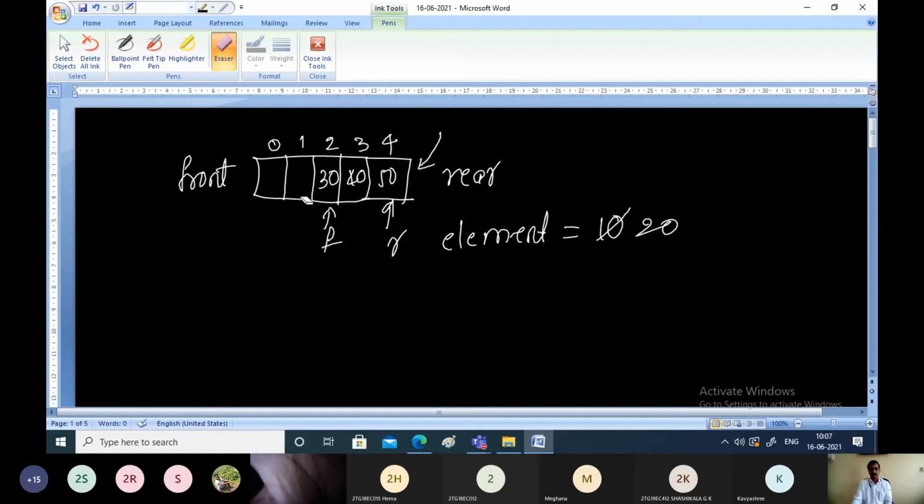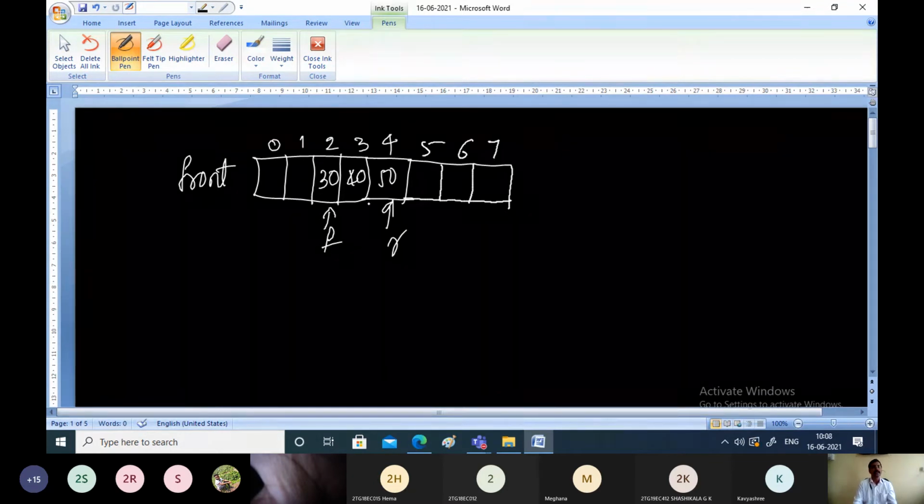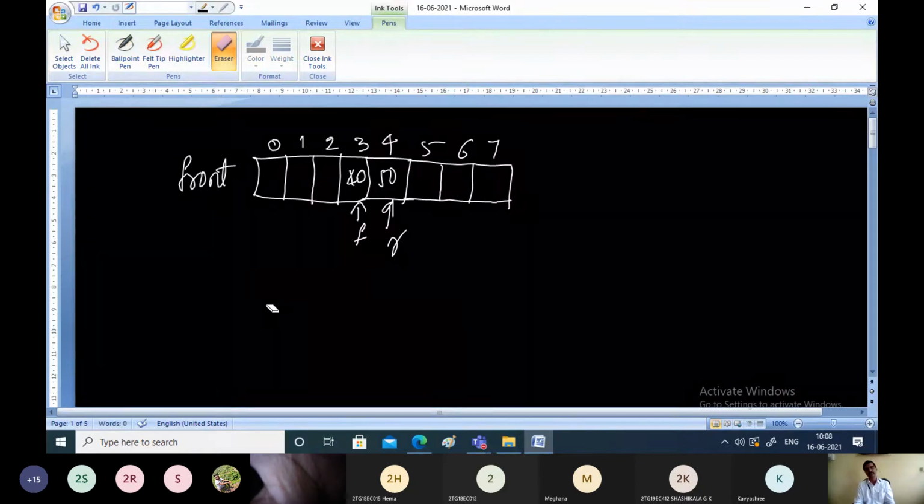That is a very simple procedure for performing insertion and deletion. Let us say, for our explanation purpose, I will extend the queue size for some more elements. These are all index values which we'll discuss later. In this scenario, if you want to delete one more element from the queue, what is the procedure? Just remove the element from the front end of the queue, then advance the front pointer. Make front point to the next element. This is how we delete the element.